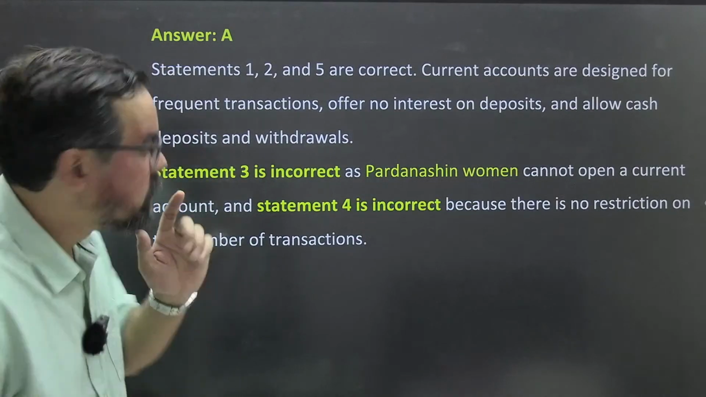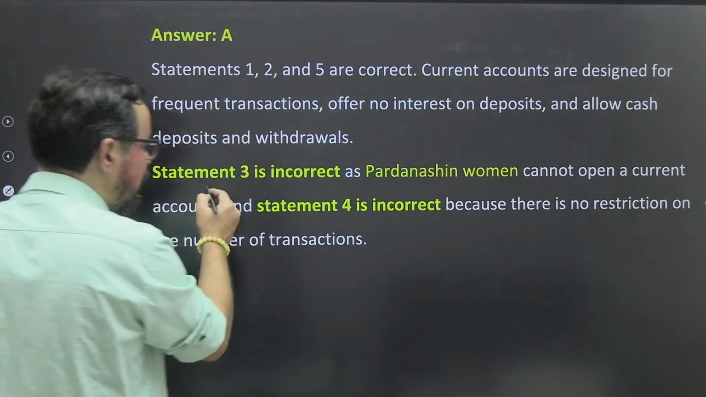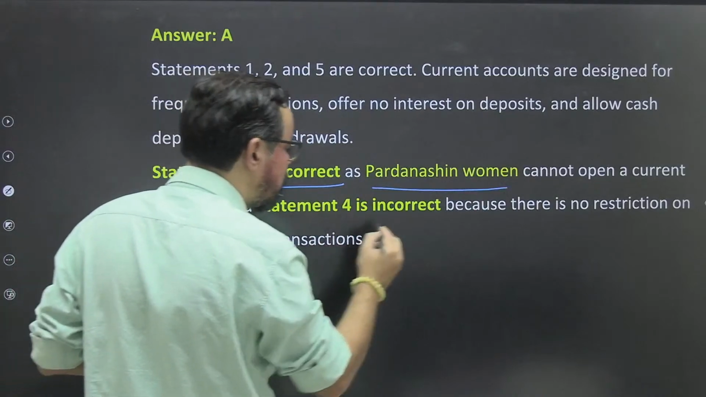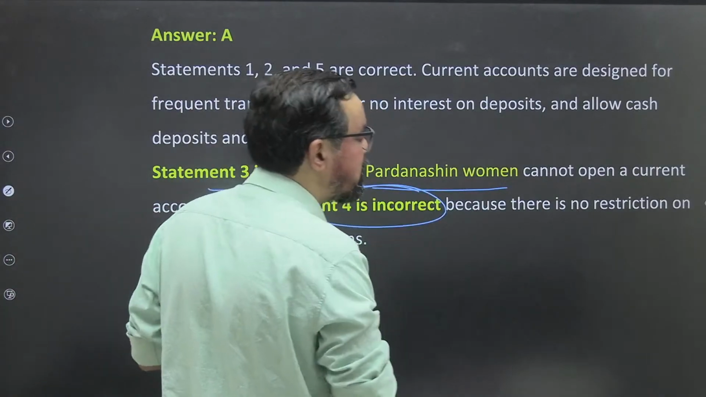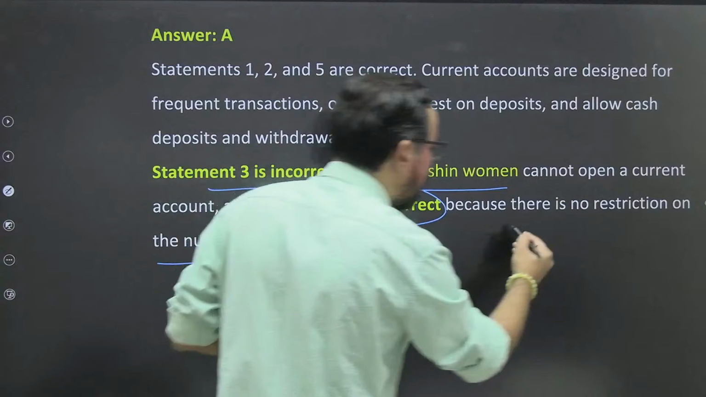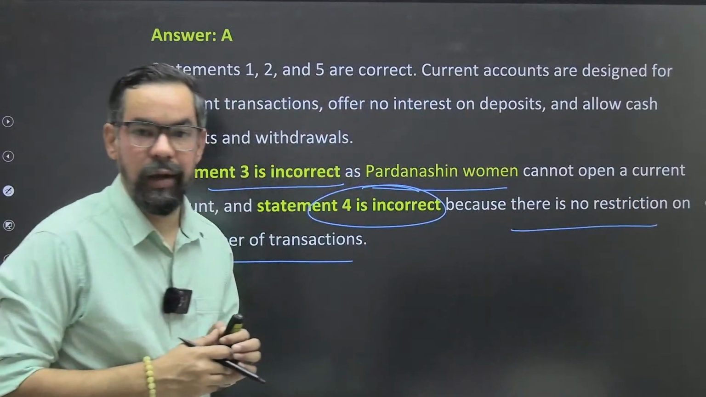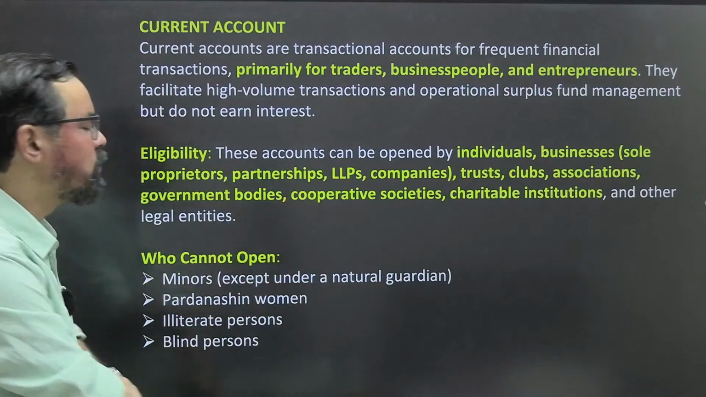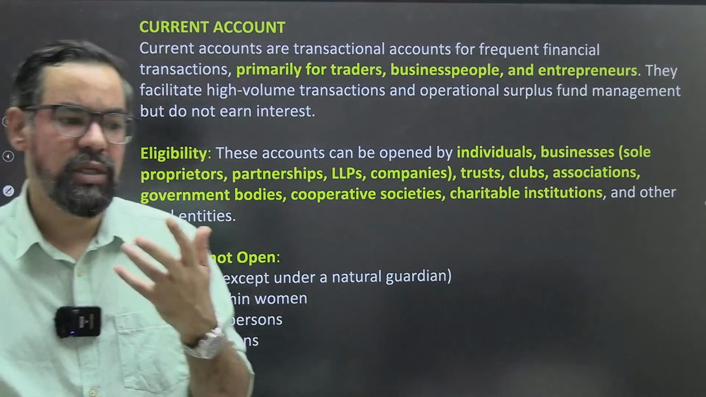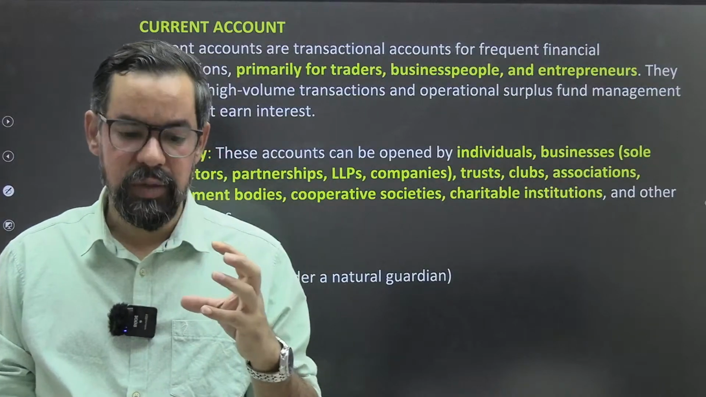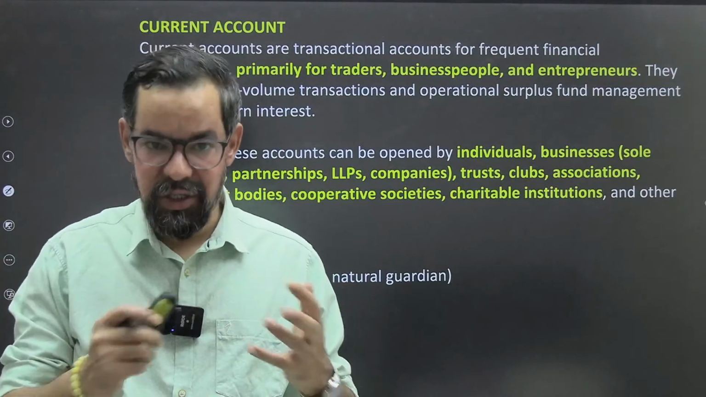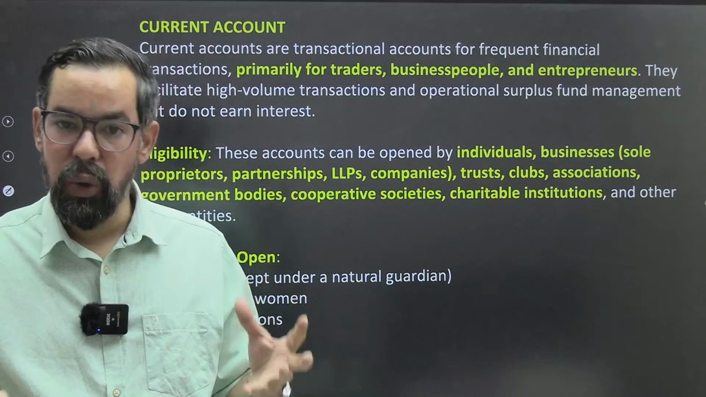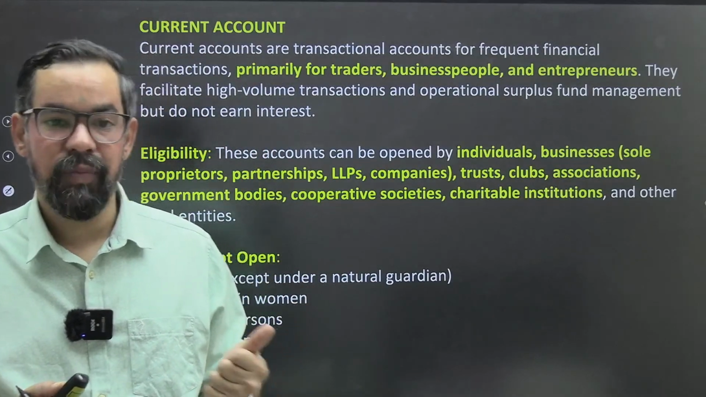Very good, Anjali ma'am. So statement 3 was incorrect: Parda-nasheen women cannot open current accounts. And statement 4 was incorrect because there is no restriction on the number of transactions in case of current accounts. So a basic summary about current accounts. Usually individuals, institutions, trusts open this particular account for business transactions. So they have to do a number of transactions. So there is no interest rate as per the core fundamentals of the product.